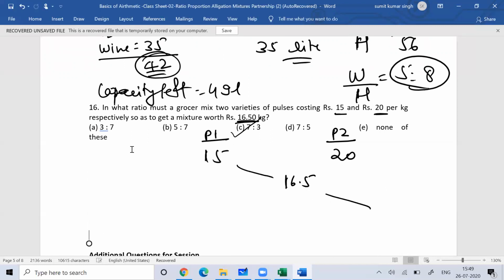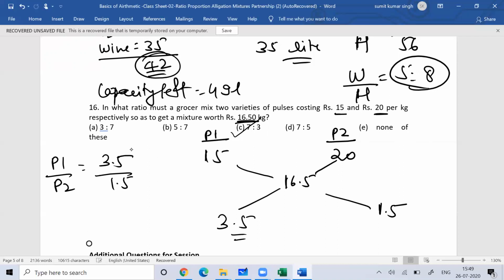Again apply the crisscross. 16.5 minus 15 is 1.5. 20 minus 16.5 is 3.5. So what is the ratio? The ratio of pulses 1 to pulses 2 would be 3.5 by 1.5, which is 7:3. Got it? So this way, you can solve the problem very easily.